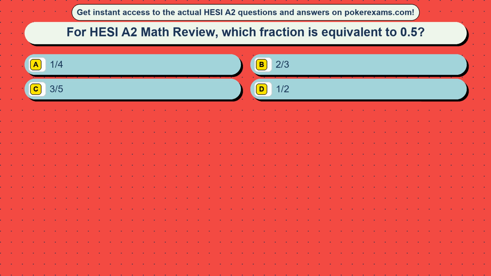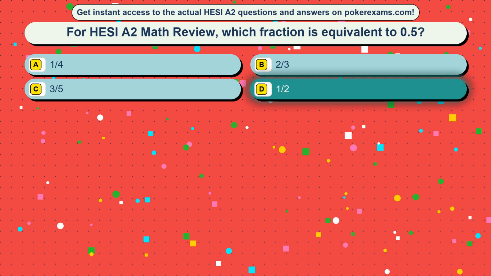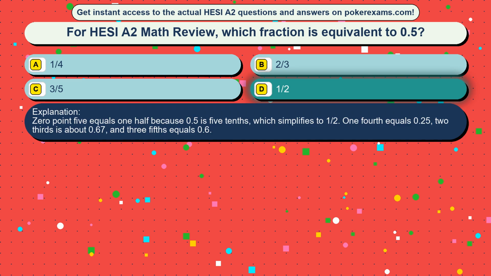Question 42. For HESI A2 Math Review, which fraction is equivalent to 0.5? Option A, a quarter. Option B, 2/3. Option C, 3/5. Option D, a half. The correct answer is option D, a half. 0.5 equals 1/2 because 0.5 is 5/10, which simplifies to a half. 1/4 equals 0.25, 2/3 is about 0.67, and 3/5 equals 0.6.